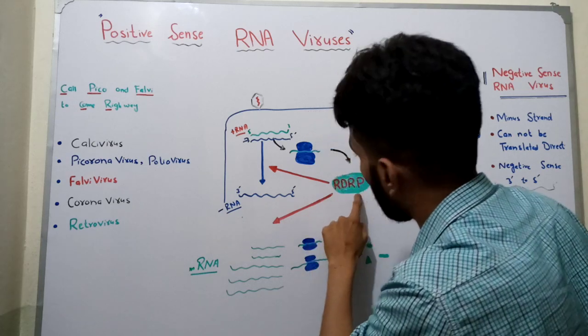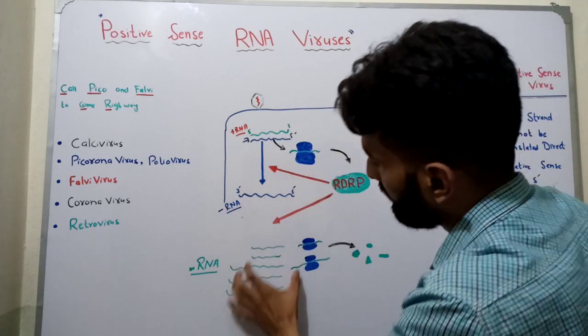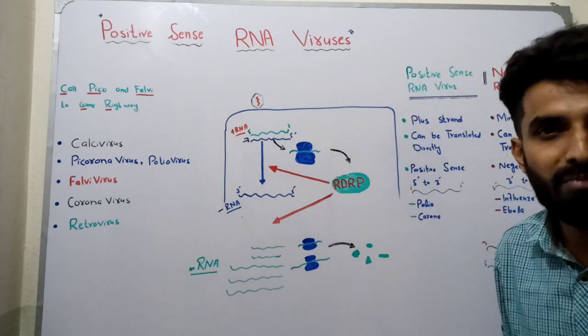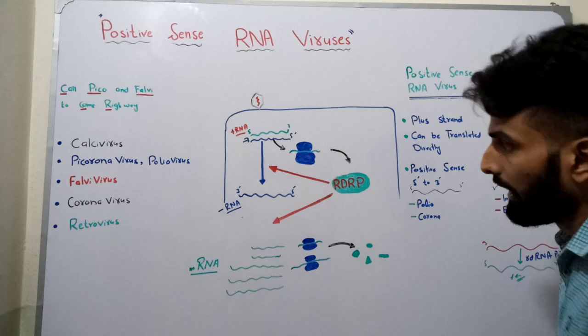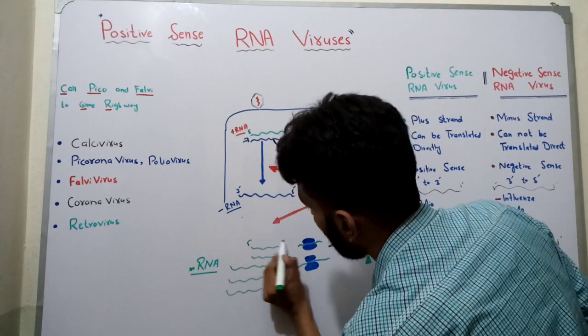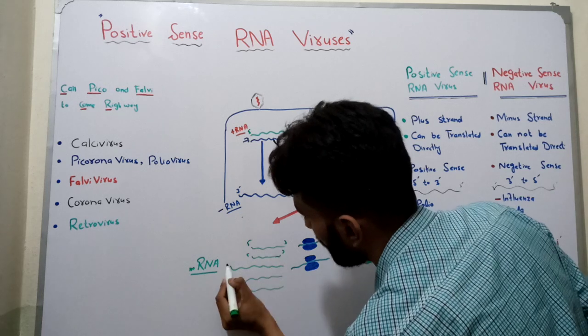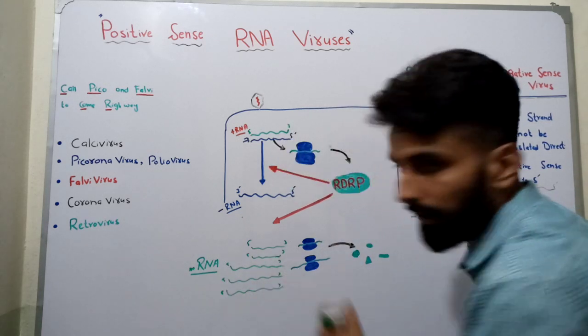This RNA dependent RNA polymerase will keep moving on the negative strand, and different positive messenger RNAs will be formed. Since they are complementary to the negative strand, they all will be 5 to 3. So they are all positive strands.